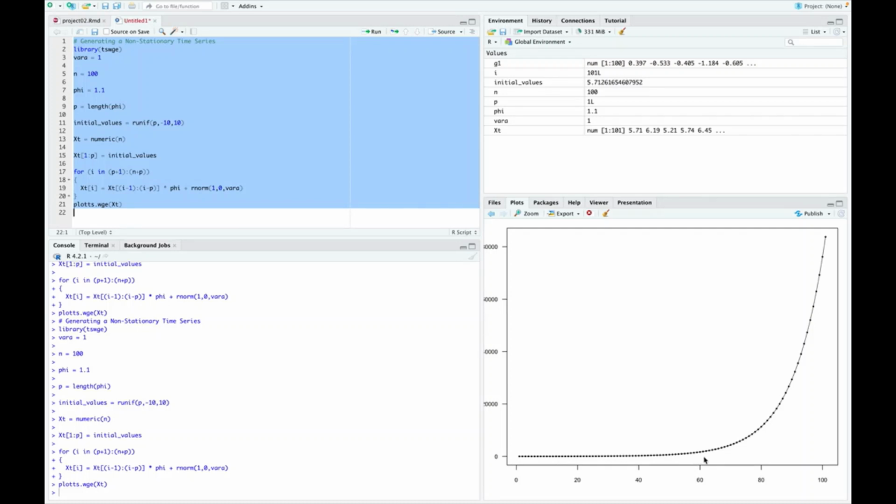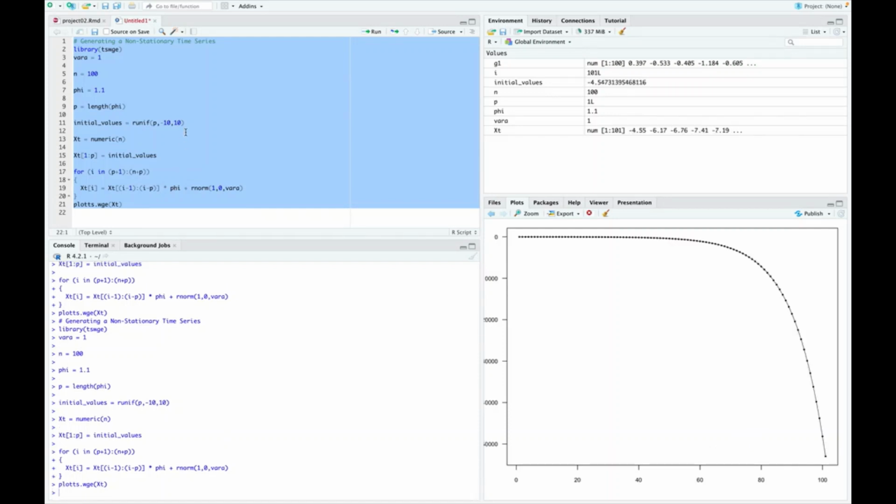But at 1.1, it's going to start explosive, and this explodes up, or it could explode down. It's just based on the random noise. If it happens to have a few more positive ones, it'll start exploding up after a while. If it happens to have a few more random negative ones, it'll explode down for a while, or eventually it'll explode down. So if we run enough of these, we'll see it turn around. There it goes. So again, that's just based on the random noise.